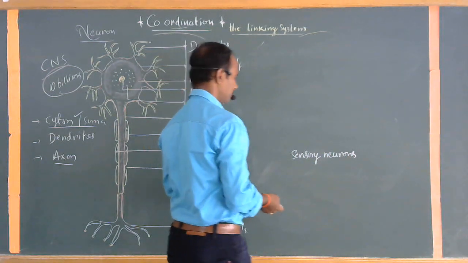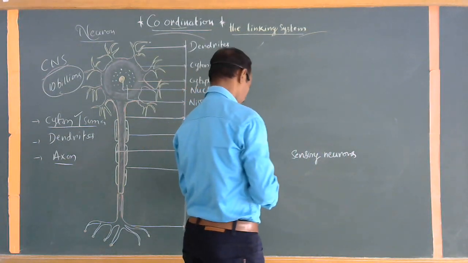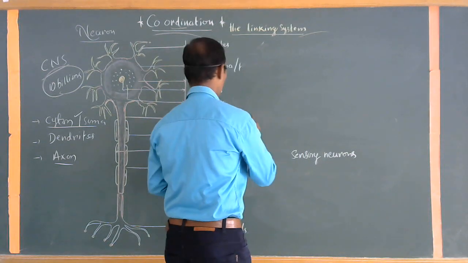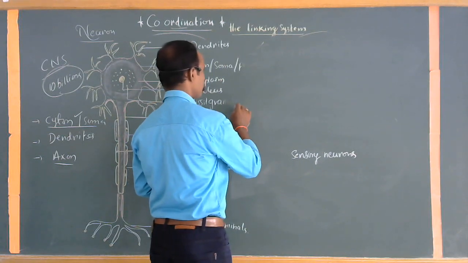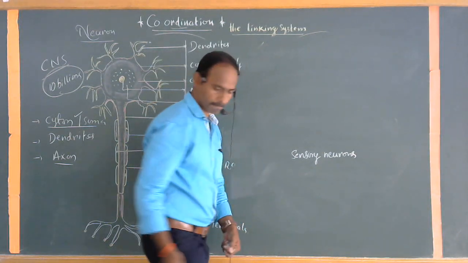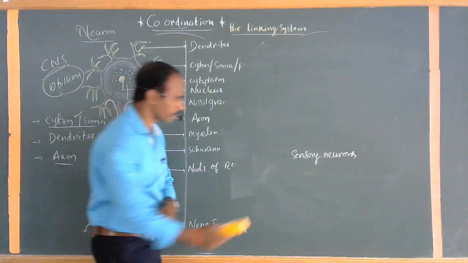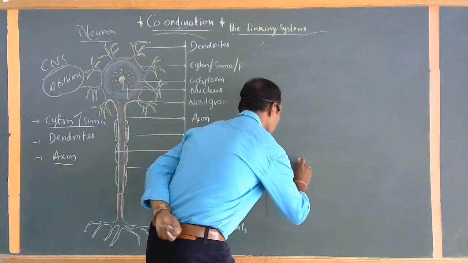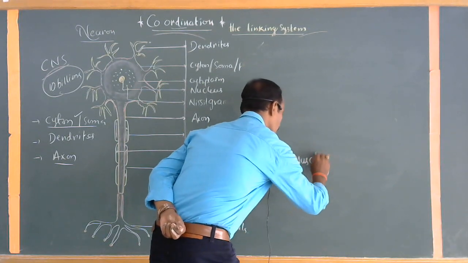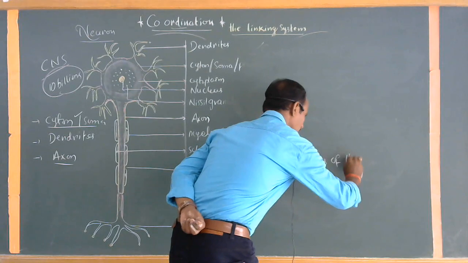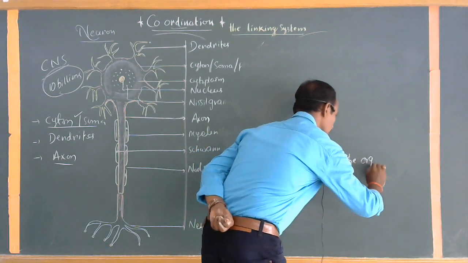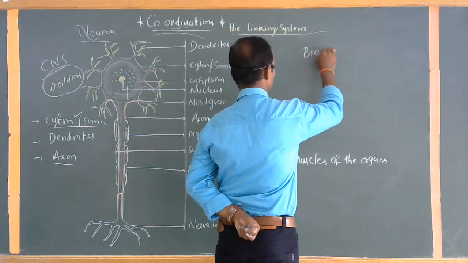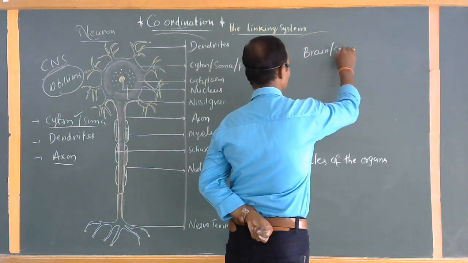Sensory neurons, muscles of the organs, brain or spinal cord.